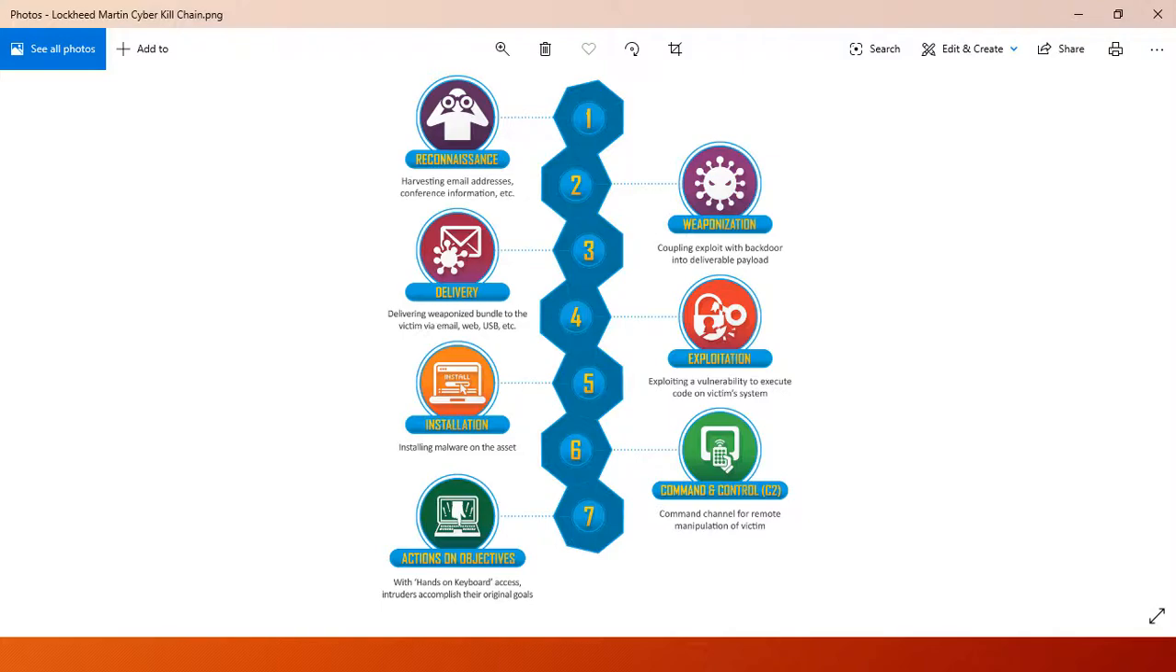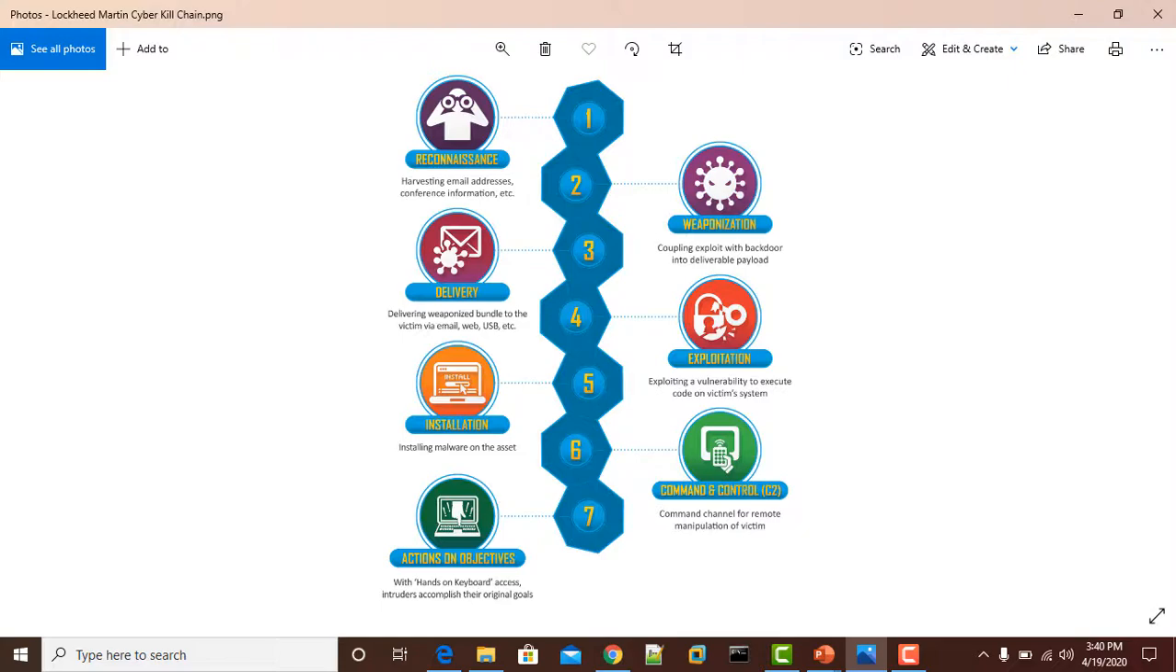Last, actions on objective. It is achieving the mission goal. With hands-on keyboard access, the adversary accomplishes the mission goal. What happens next depends on who is on the keyboard. It can be collection of credentials, privilege escalation, internal reconnaissance, lateral movement, collecting and exfiltrating data, destroying systems, and overwriting or corrupting data.